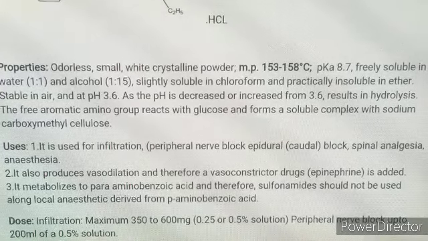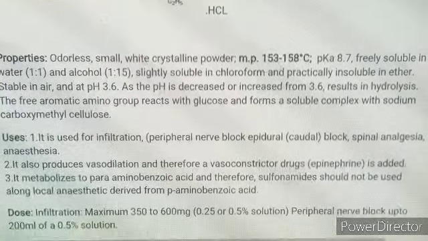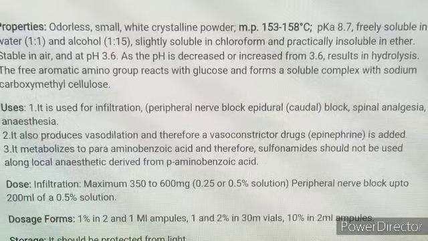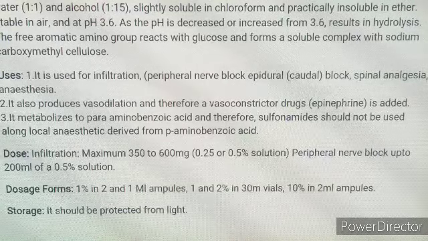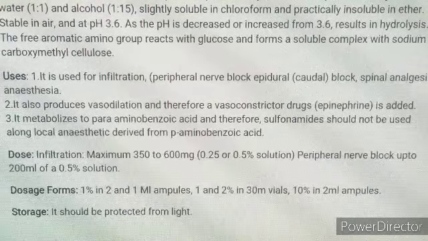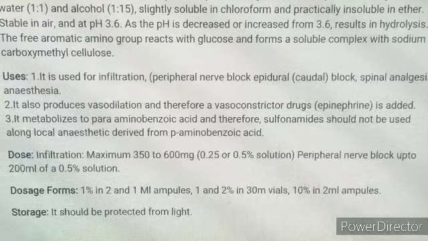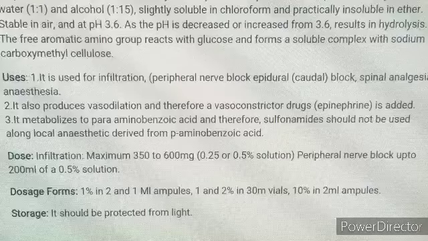As the pH is increased from 3.6, it results in hydrolysis. This is used in infiltration, that is peripheral nerve block, epidural block, and spinal anesthesia, and it also produces vasodilatation, so we have to give a vasoconstrictor like norepinephrine.